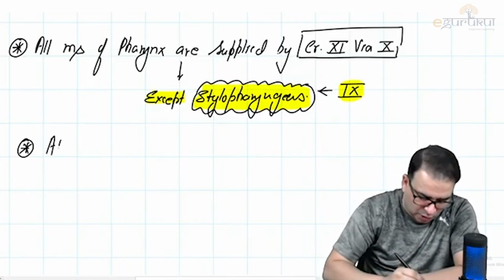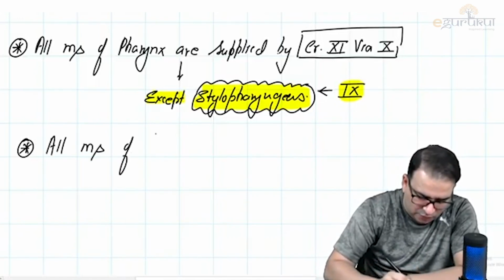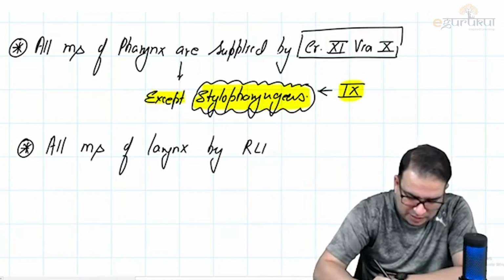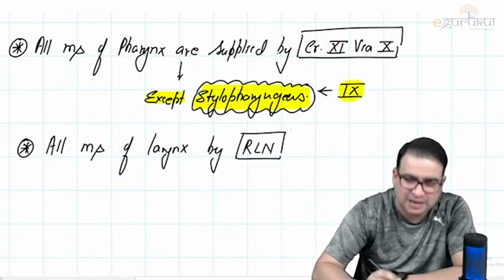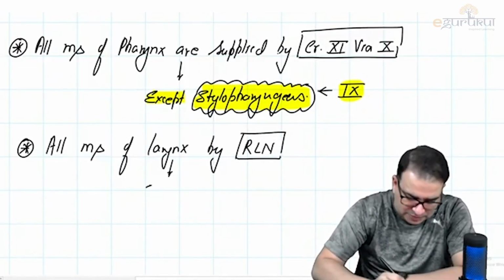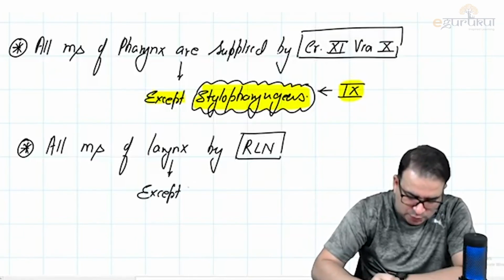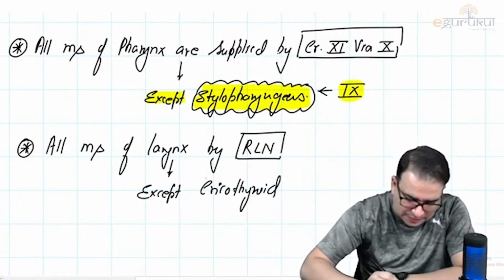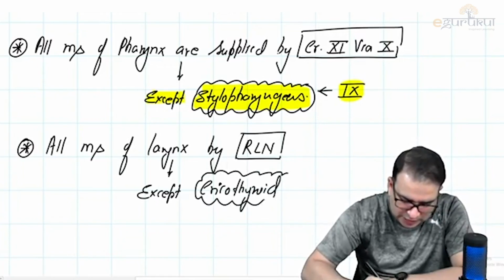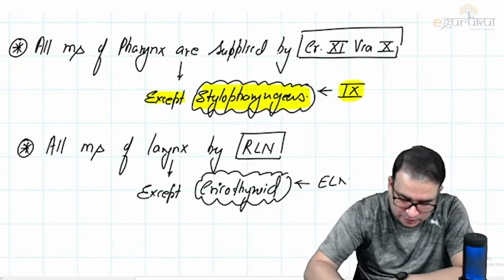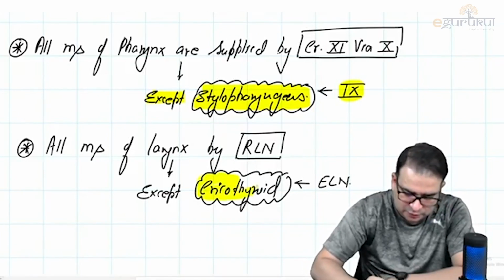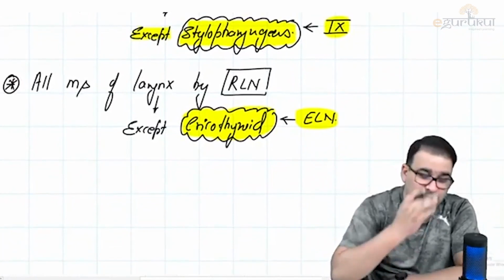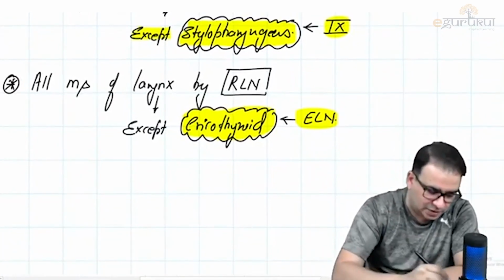Then we said all muscles of larynx. Today only we discussed all muscles of larynx are supplied by recurrent laryngeal nerve, right? Recurrent laryngeal nerve was coming back and supplying all the muscles of larynx, except which muscle? Except one muscle of larynx which was present outside, and that was cricothyroid. Cricothyroid was supplied by the external laryngeal nerve. So all muscles of the larynx except cricothyroid are supplied by the recurrent laryngeal nerve. Cricothyroid is supplied by external laryngeal nerve.